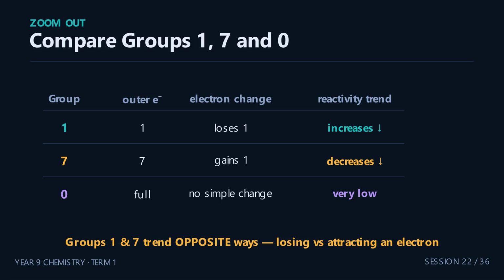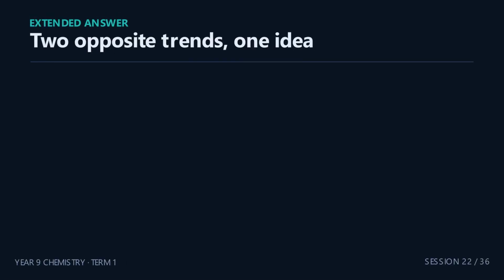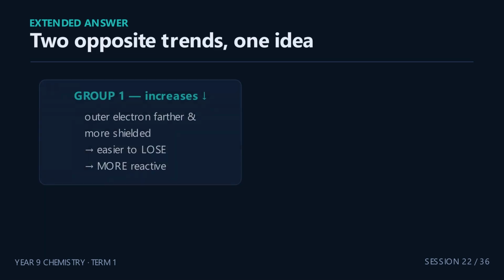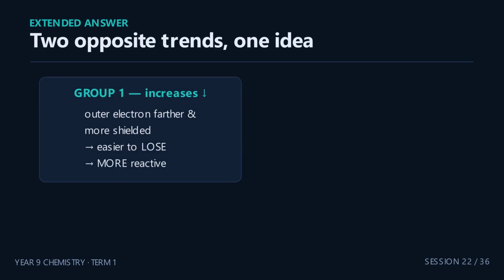One is losing an electron it already has. The other is trying to attract an electron from outside. Let's put the comparison into words, because this is the classic extended answer question. Why does group 1 reactivity increase, but group 7 decrease?